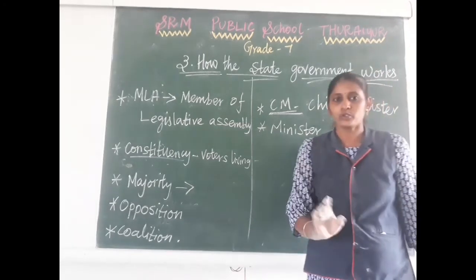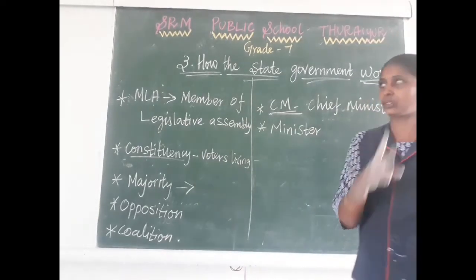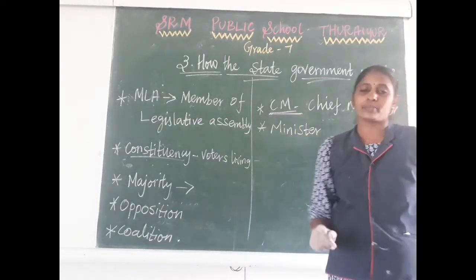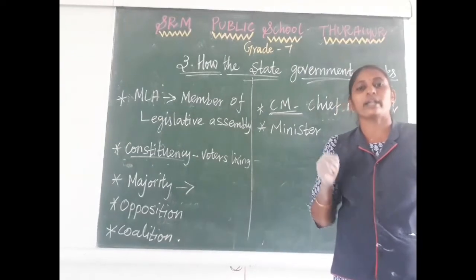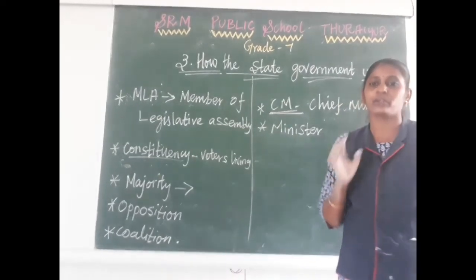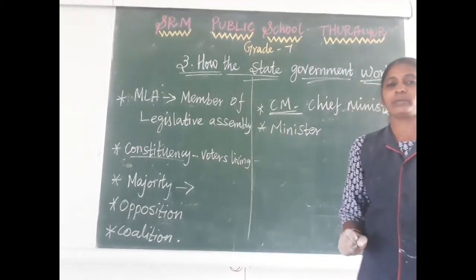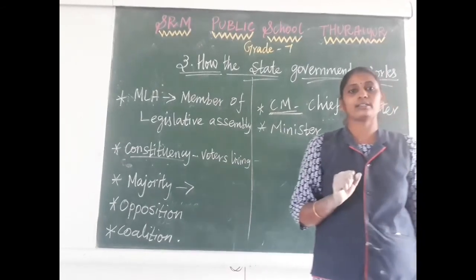Up to now we have discussed 4 lessons: 2 lessons in geography and 2 lessons in civics. I hope you all understood what I have told you. Just go through these 4 lessons thoroughly. Then only will you be able to write the exam successfully. Right? I hope you all understand.